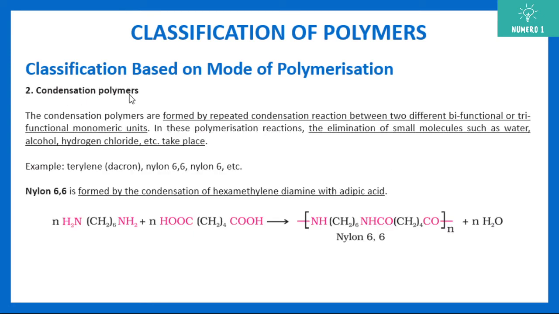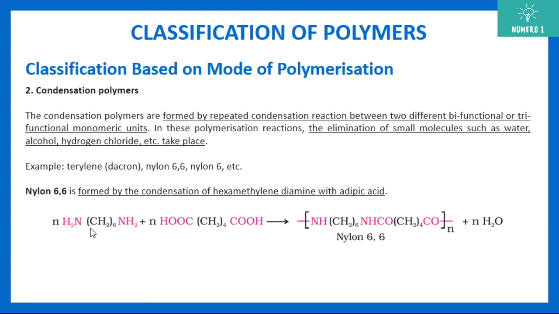Second is condensation polymers. Condensation polymers are formed by repeated condensation reaction between two different bifunctional or trifunctional monomeric units. Now, one important thing here is that there is an elimination of a small molecule such as water, alcohol, or hydrogen chloride, HCl. Some examples are Dacron, nylon 66, and nylon 6. These are some of the famous examples.